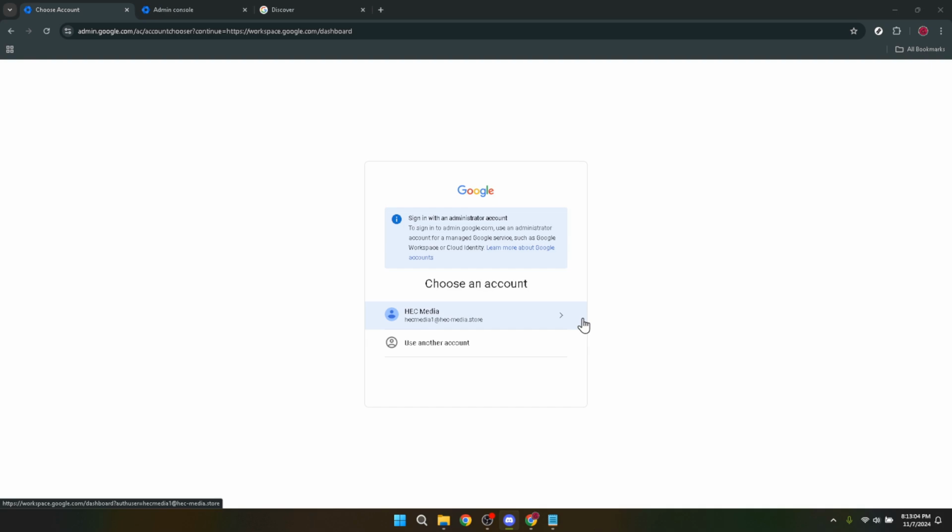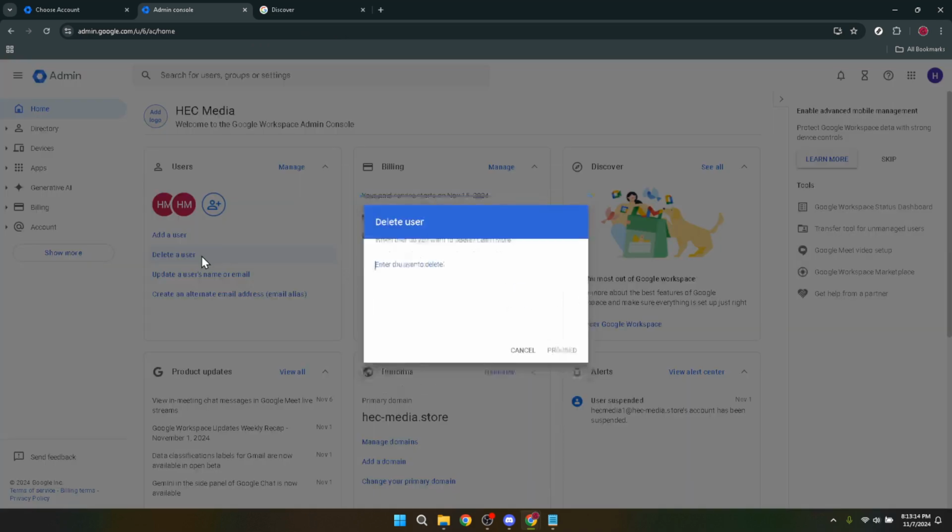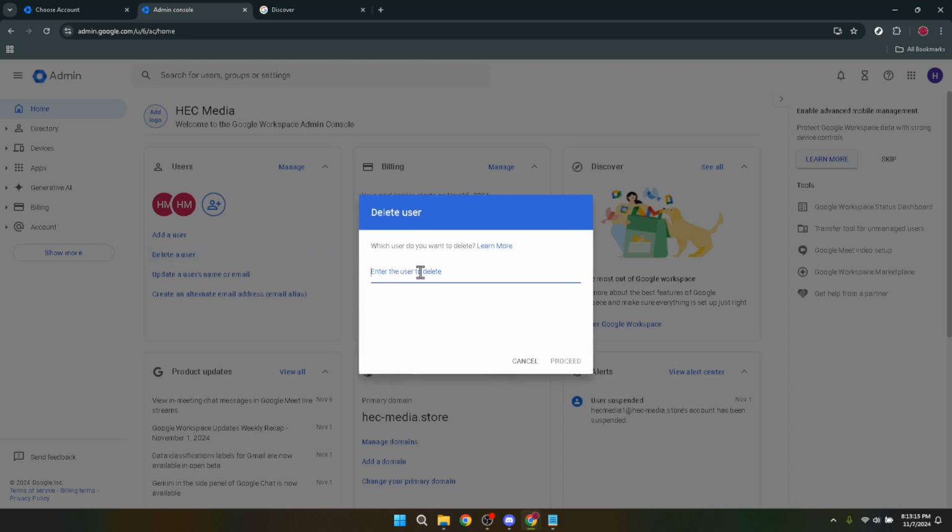Here, look for the specific account or user you wish to delete. Google Workspace allows for individual user management. So if you're aiming to delete someone else's access instead of removing the entire workspace, this step is particularly crucial. The next step involves navigating to the Delete a User option. Google has designed their admin console to be intuitive, so you should find this option without too much trouble. However, it's always a good idea to proceed with caution, making sure you're not clicking on something inadvertently. Remember, deleting a user is a permanent action.